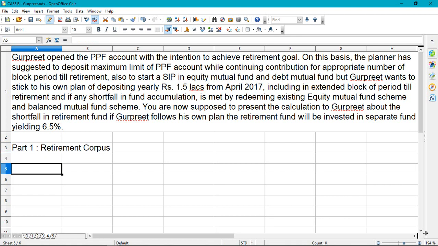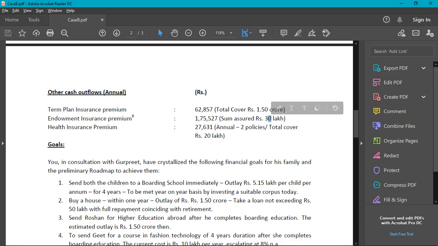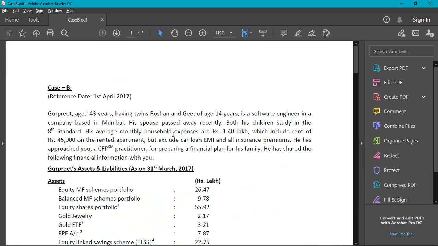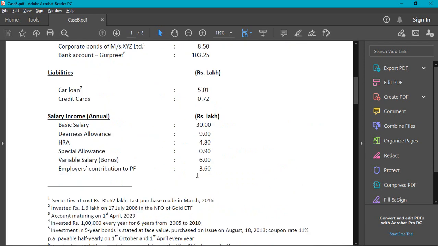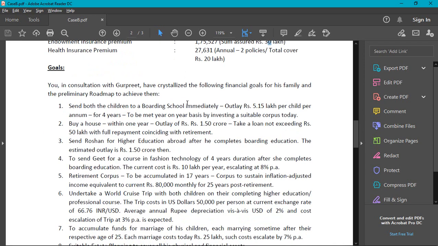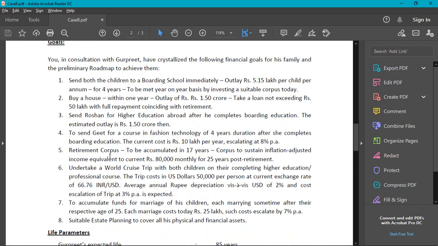What are the details we need? First, we need the expenses, which we can find in point number 5. Retirement corpus to be accumulated in 17 years. Corpus to sustain inflation adjusted income equivalent to current rupees 80,000 monthly for 25 years post retirement.